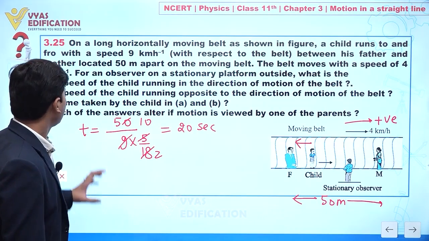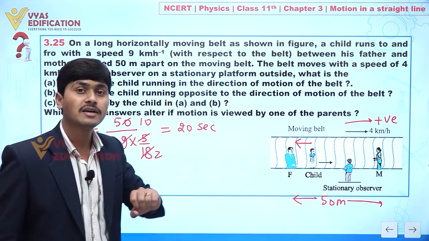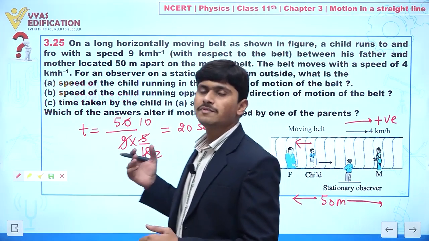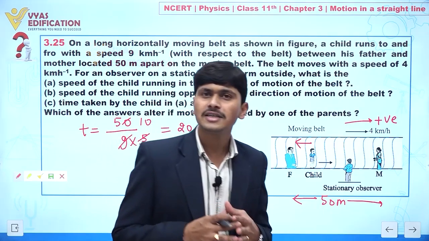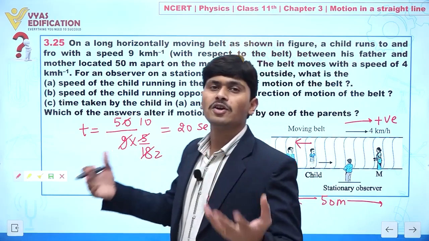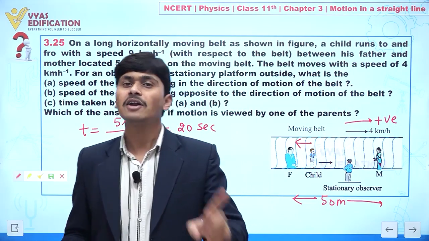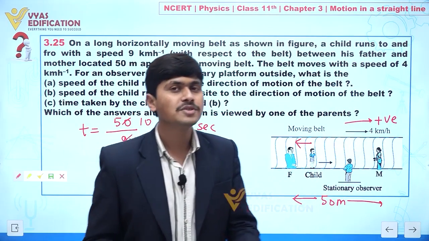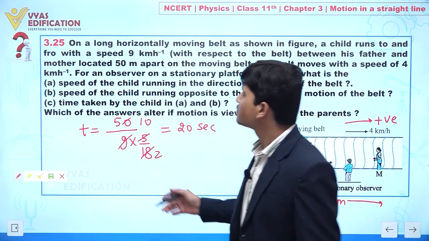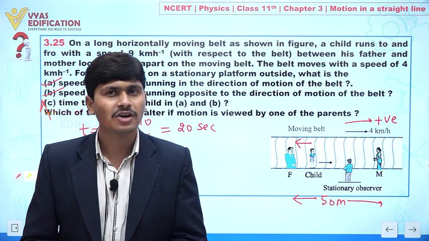Yes or no? Now important part: which of the answers alter if motion is observed by the parents? Clear? So actually the time taken by the child to reach from father to mother will not change. The only thing that changes is the speed of the child running. If you are observing speed of the child from the reference of the ground, you will find the speed is 13 km per hour or 5 km per hour. But if you are observing from the parents' point of view, you can see this is 9 km per hour. So only the speed of the child is changing, but the time is not changing. Clear to everyone? So this is all about this question.